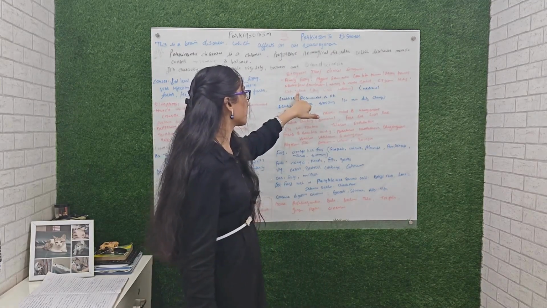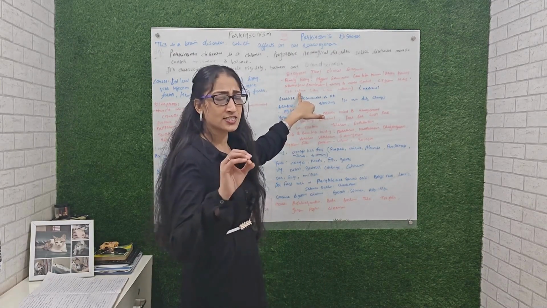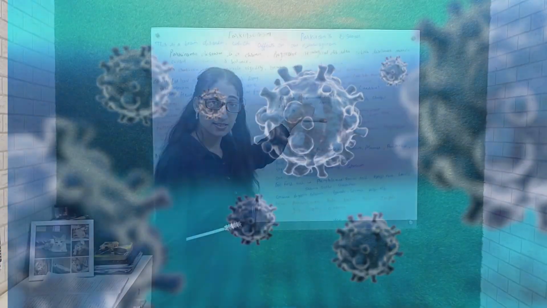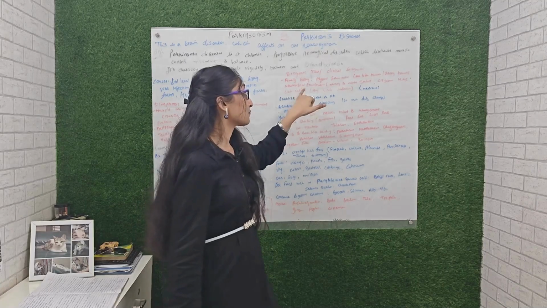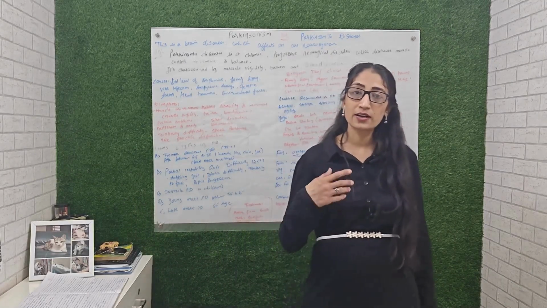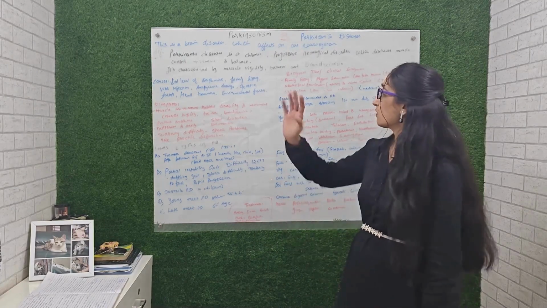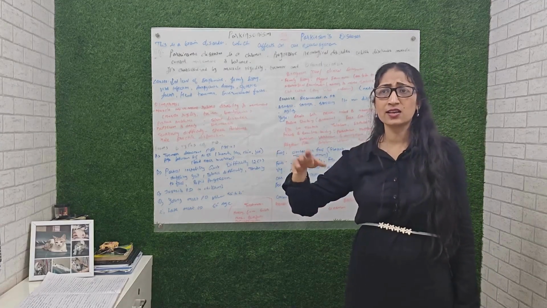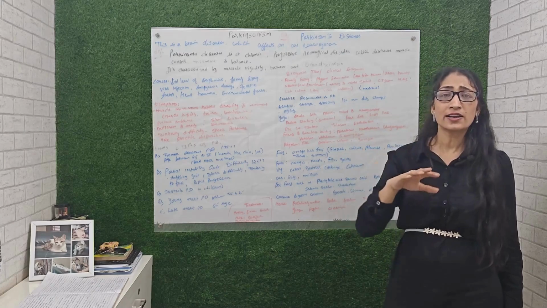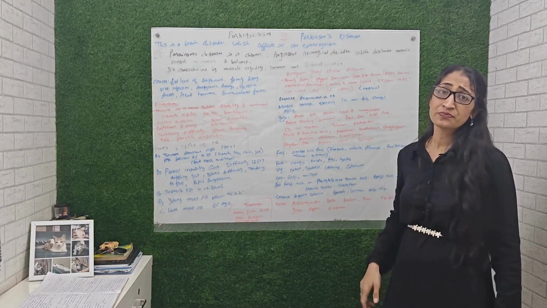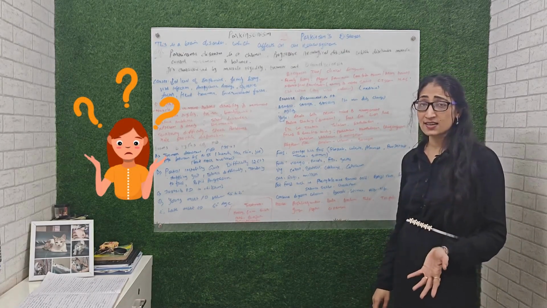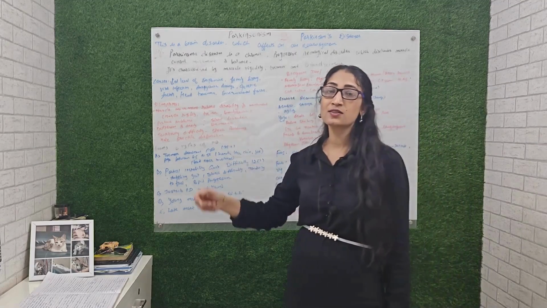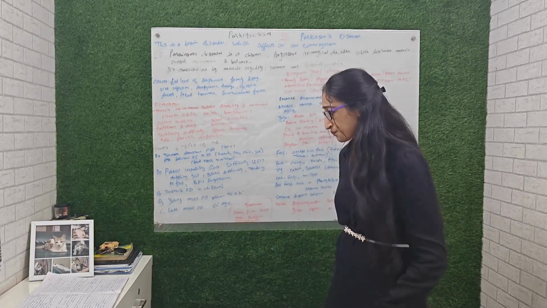There is another test, the CSF culture test, which we had just seen for the root cause. Any type of viral infection is also responsible for Parkinson disease. So with the CSF culture, we come to know what type of infection is there. Like, if there is no family history, with the help of physical examination you cannot find out anything, the patient has not been on any medications for a longer period, and there is no genetic problem, still you want to know what the reason is. So this is also very helpful if there is any viral infection inside the brain. So they can go for CSF culture also.